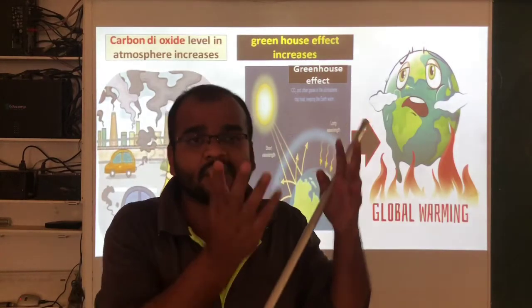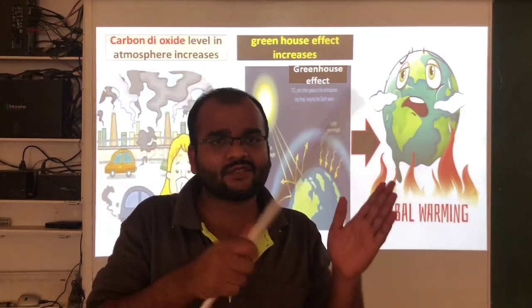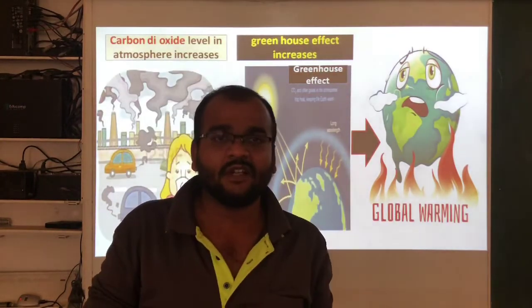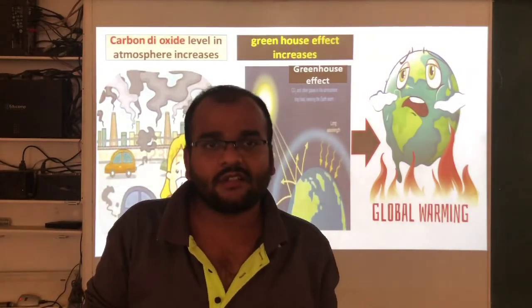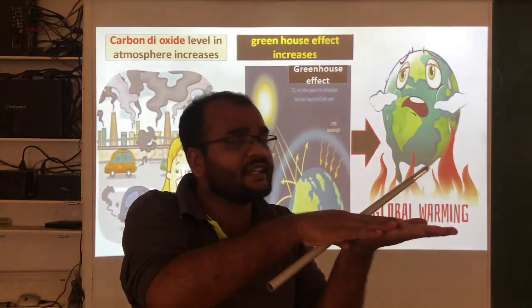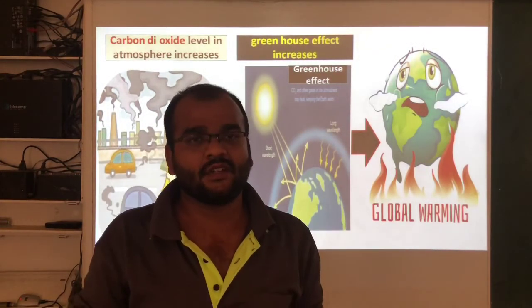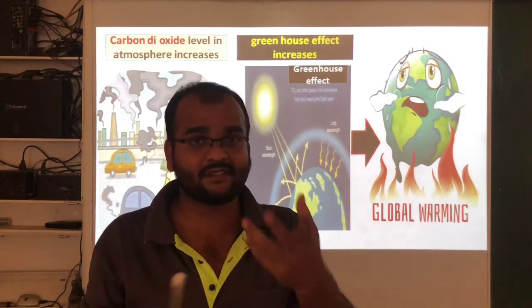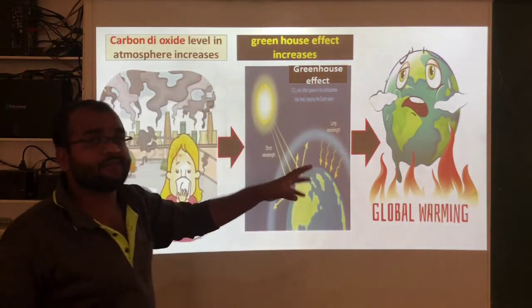It converts into liquid, and liquid here means water. The ice or snow will convert into water, and that water will mix with the ocean water. Then the ocean water level increases. Then what happens? Tsunamis and floods will come. So this is the effect of global warming.